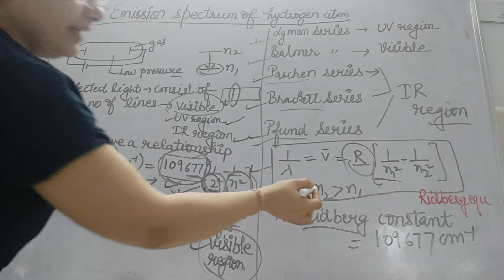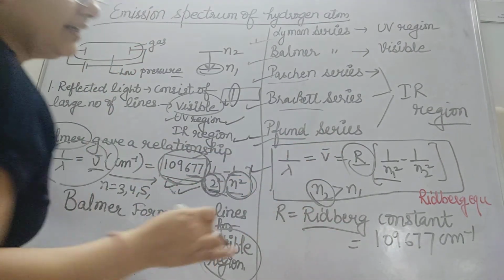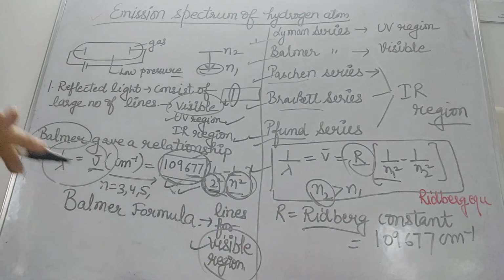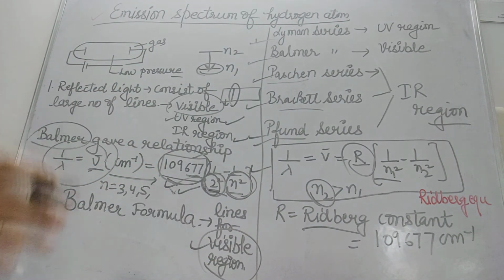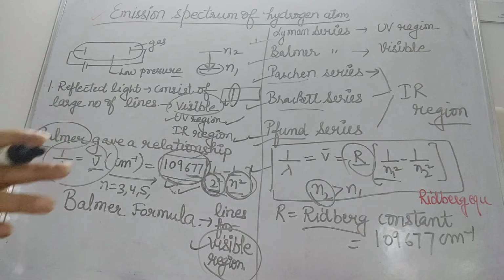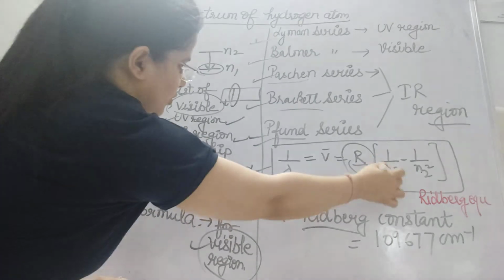Once again n2 will be greater than n1. This is a very important equation, which will help you know the values of different lines. What do you mean by n1 and n2?